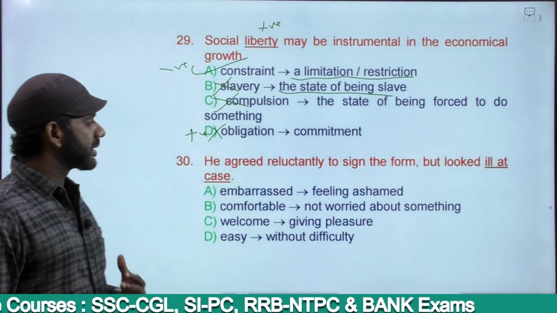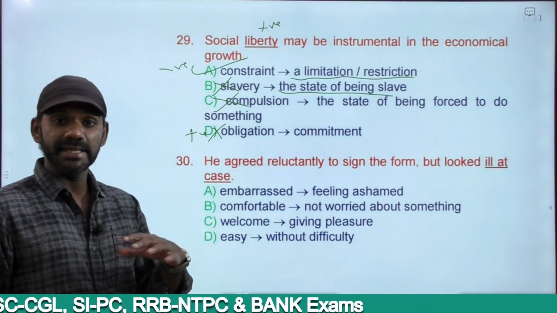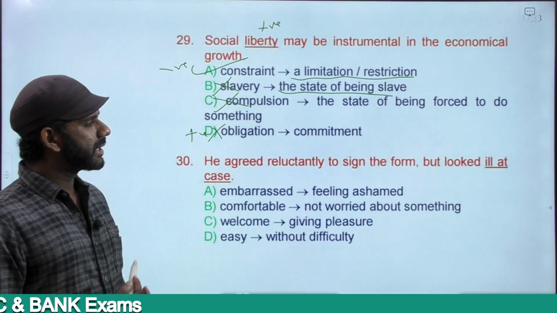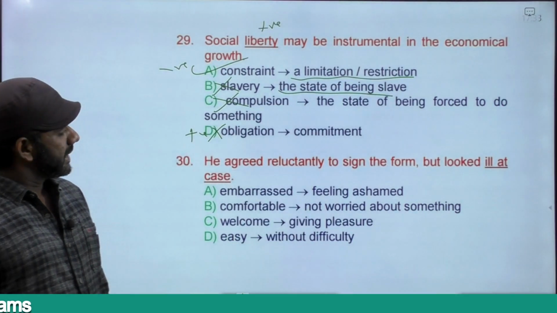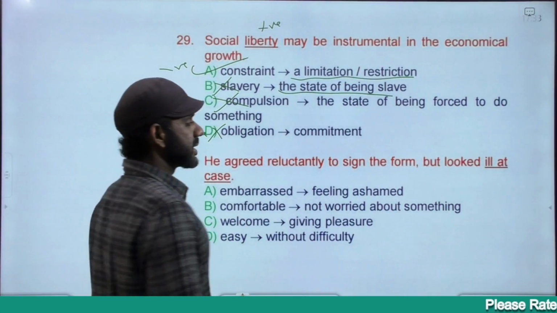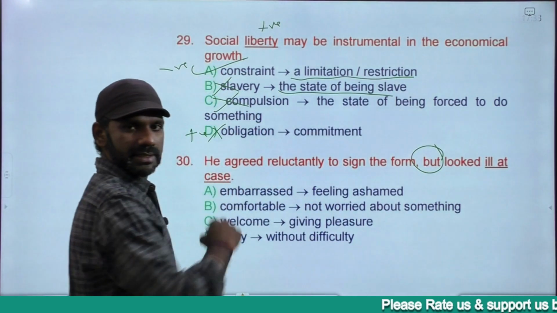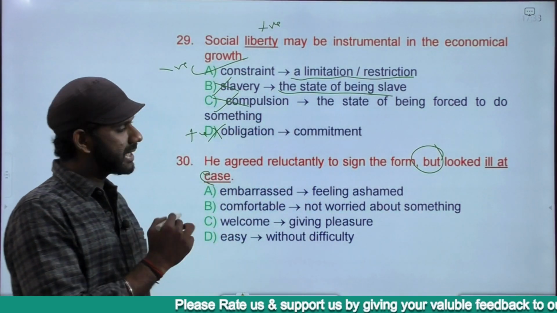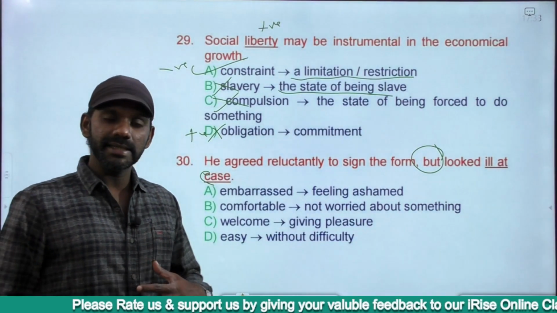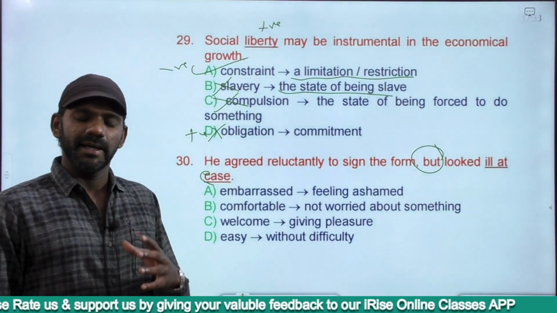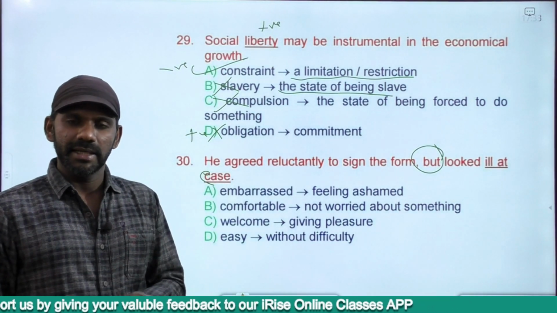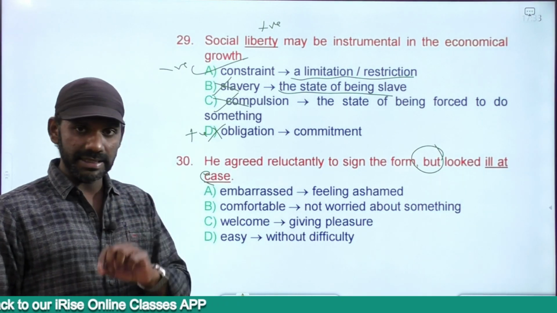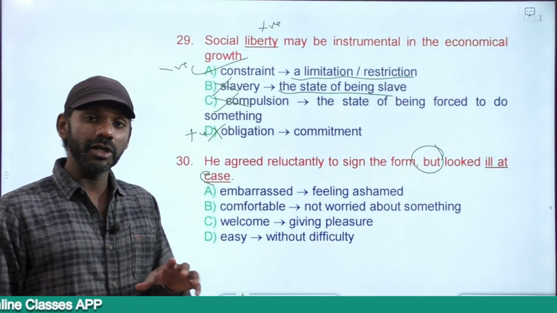The next one. He agreed reluctantly, in a hesitant manner. He agreed reluctantly to sign the form, but looked ill at ease. He agreed to sign the form reluctantly, but is a contrast indicator. But looked ill at ease. It's not case, it's ease. Ill at ease. At ease means being comfortable. He is at ease, that means he is comfortable. Ill at ease means not comfortable. Being comfortable is at ease. Ill at ease is not being comfortable.